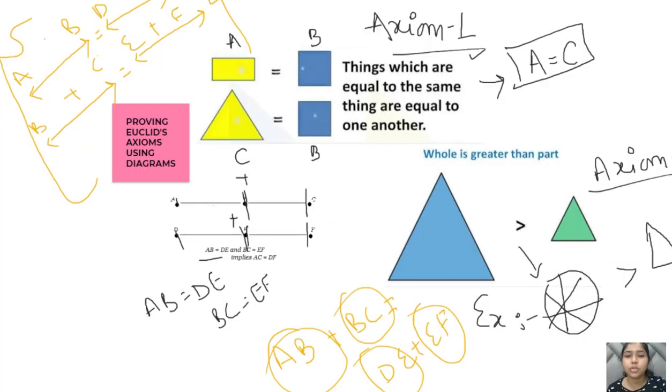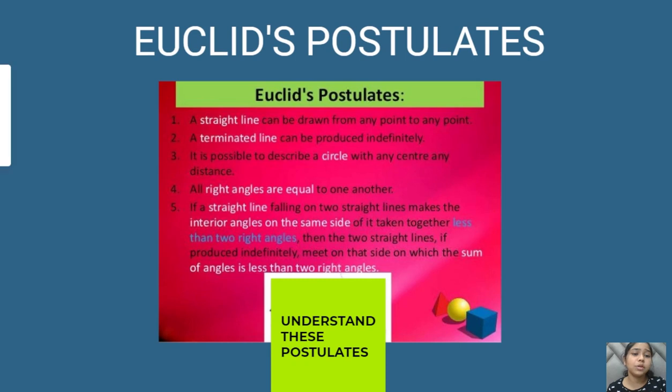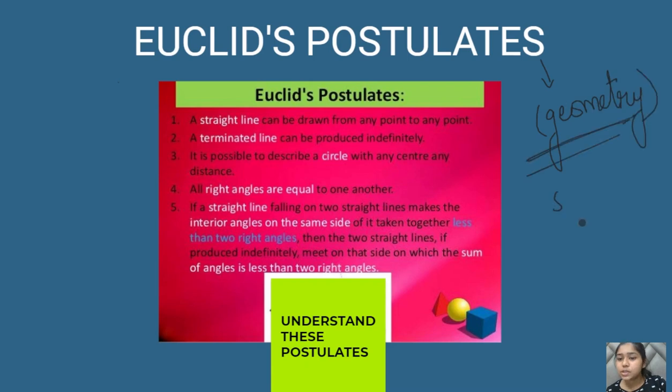Let's now move forward with another important topic, that is Euclid's postulates, right? So what are Euclid's postulates? As I have explained in the earlier slides, postulates are the assumptions which are only related to geometry. They are specific to geometry, right? So let's start with them. There are 5 Euclid's postulates. You have to just keep them in your mind, right?